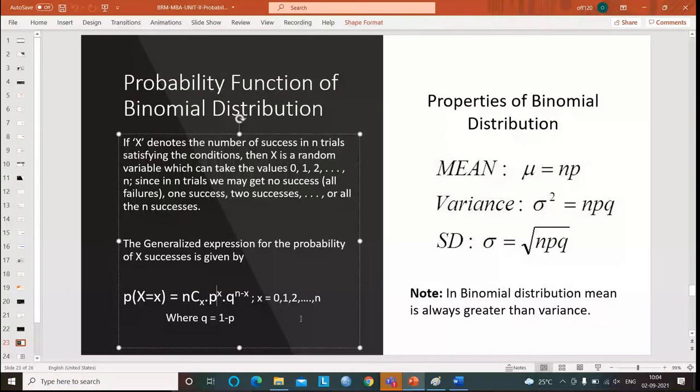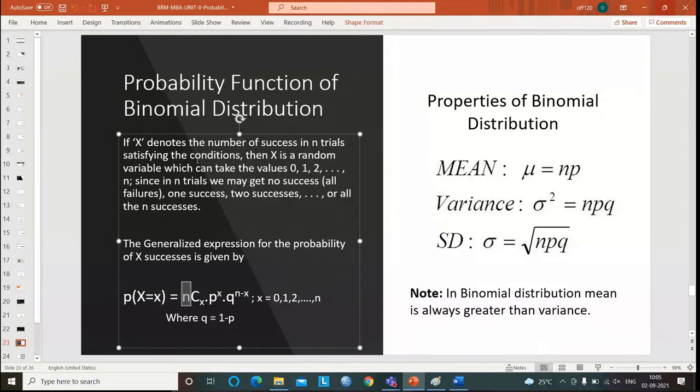Now, for this there is an explanation on the top. X denotes the number of successes in n trials. I just told you, X represents the number of successes in n trials, satisfying the conditions. Then what are the conditions? I just told you there are 4 conditions. It must be finite, the trials must be independent of each other, there must be two outcomes, success and failure, and always the probability of success and failure must be a constant value.